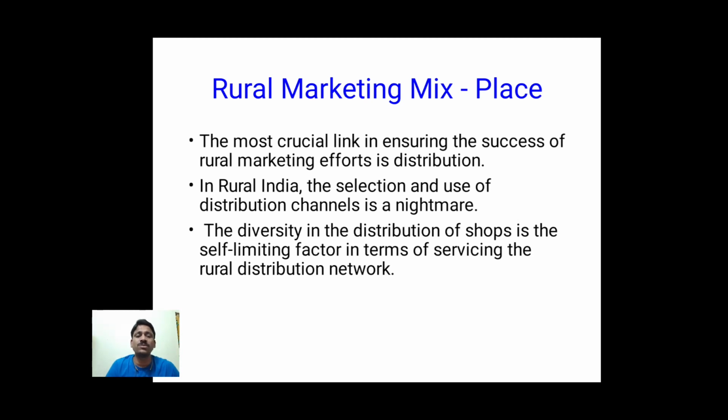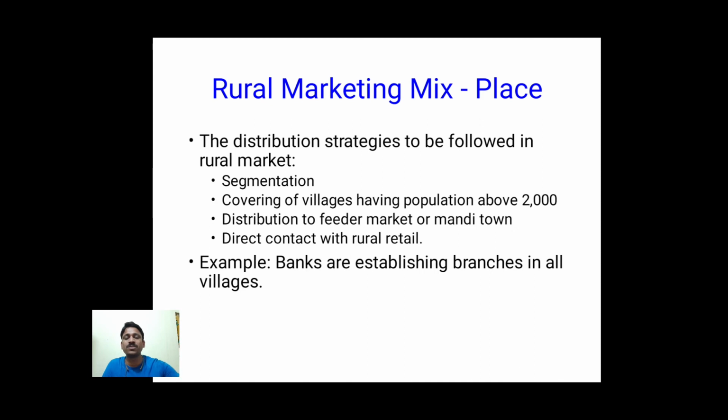If the retailers are available also, they diversify with different products. They do not sell only one company's products. So still, making our products available in rural areas is a limiting factor or a challenge.